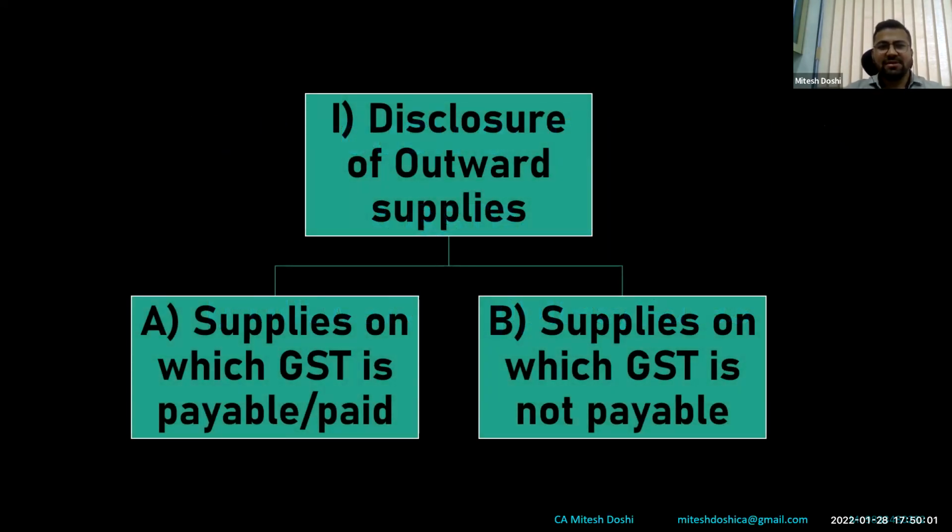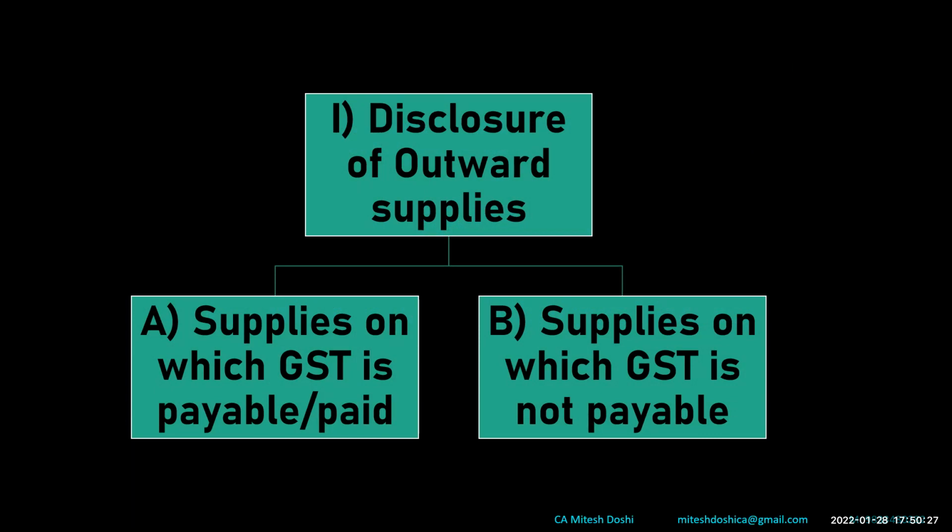So first is disclosure of outward supplies. I'll be breaking it into the outward supplies part and the ITC part. So first we'll be discussing deliberately the outward supplies part, the GST 9, 9C aspect, and the practical case studies and issues you're facing from the sales perspective, supplies perspective. Thereafter, we will be jumping on to the ITC part. So first is disclosure of outward supplies. Now we know there are two parts, transactions or supplies on which GST is payable or paid and supplies on which GST is not payable at all.